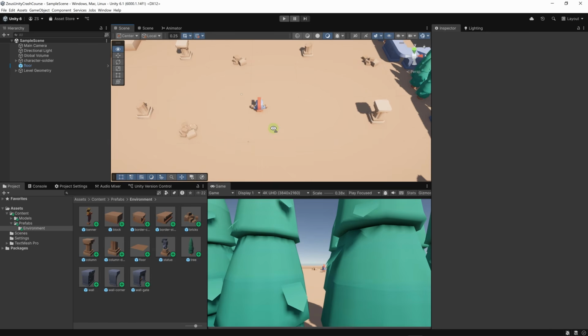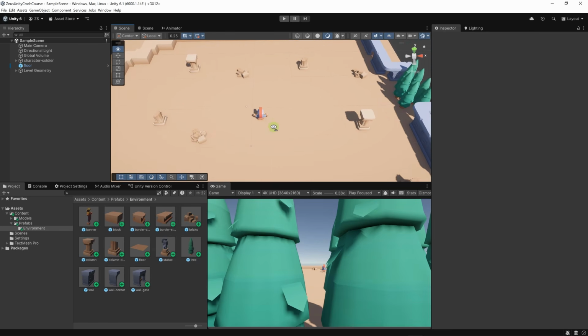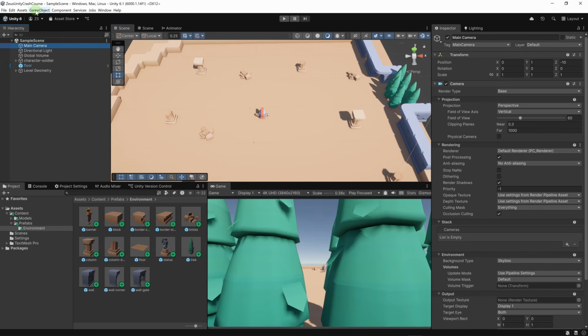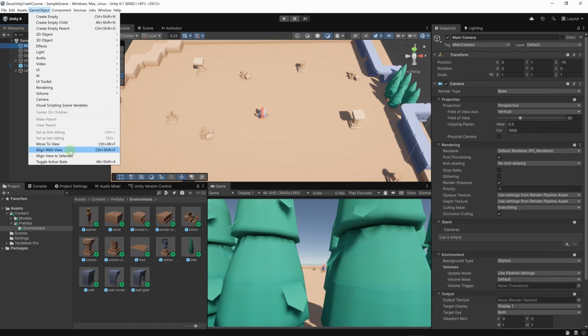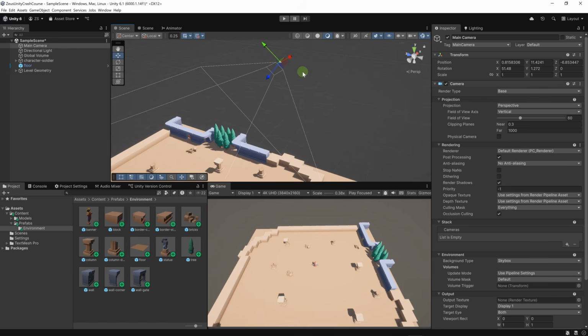What we can do is move our camera over here. I'm going to move the scene view camera like this. Then I'm going to select the camera and we can go to game object, then align with view. And this will align the camera with the viewport camera or the scene view camera. This is our camera here.